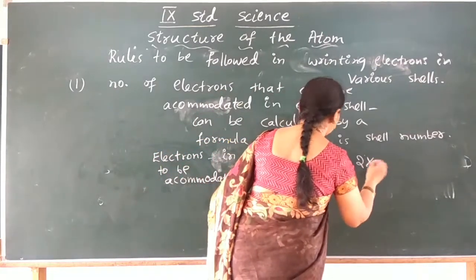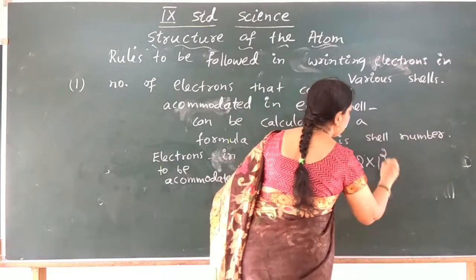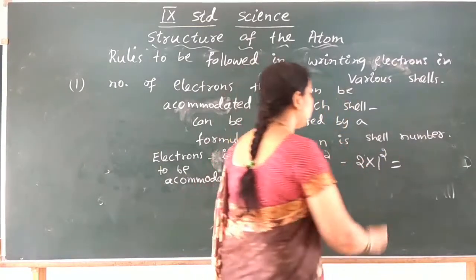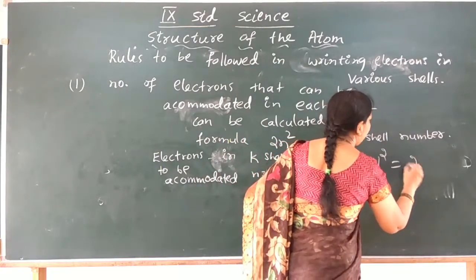So 2 into 1 square, that is 2 into 1, which is 2.